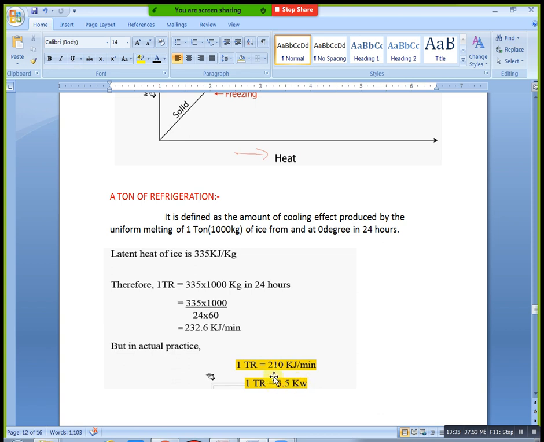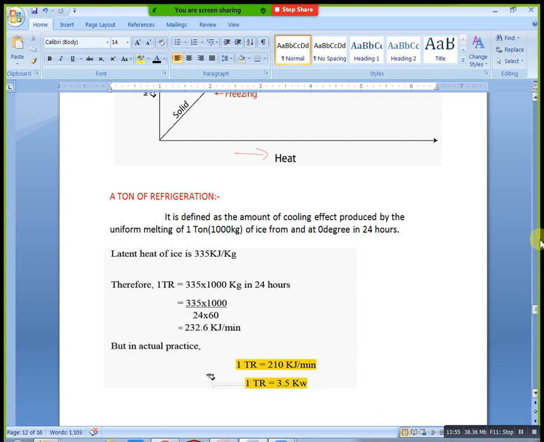Clear this one: ton of refrigeration. Ton of refrigeration simply means the amount of energy required to melt 1 ton of ice at 0 degrees completely in 24 hours. That is called a ton of refrigeration, simply we say TR. Another name is unit of refrigeration. You can mention anything, that's not a problem.